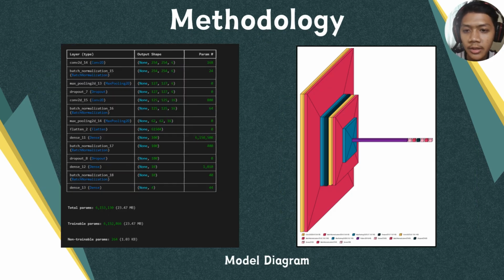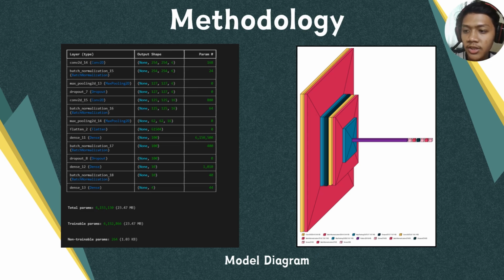So in this project, the model we use is a convolutional neural network (CNN). As we can see here, the architecture begins with three convolutional layers, each followed by a max pooling layer. This layer applies filters to the input image to detect various features. This helps in reducing the computational complexity and extracting the dominant features.